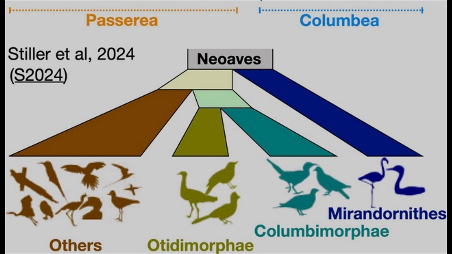The disagreement on topology, even with large phylogenomic studies, led Alexander Suh in 2016 to propose a hard polytomy of 9 clades as the base of Neoaves. An analysis by Houde and colleagues in 2019 recovered Columbea and a reduced hard polytomy of 6 clades within Passerea. Despite other disagreements, these studies do agree on a number of superordinal groups, which Reddy and colleagues in 2017 dubbed the Magnificent Seven, which together with 3 orphaned orders make up Neoaves.